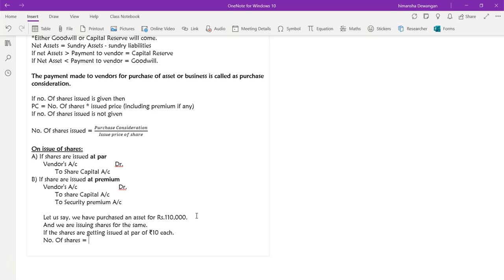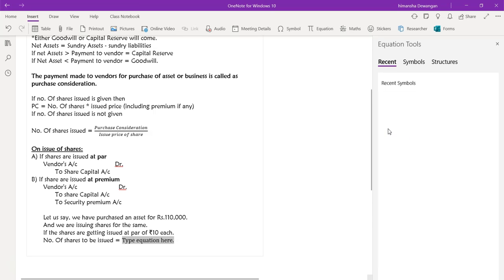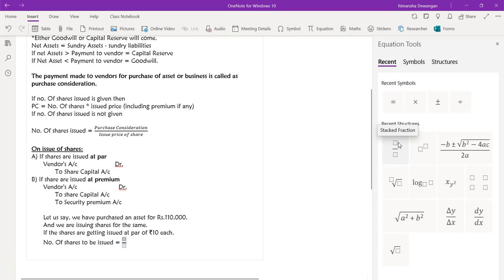So number of shares to be issued, we have 1 lakh 10,000 rupees to be paid, and each share is for rupees 10, so it will be 11,000 shares. Is that correct, Niharika? Any doubt in this part? No, ma'am.